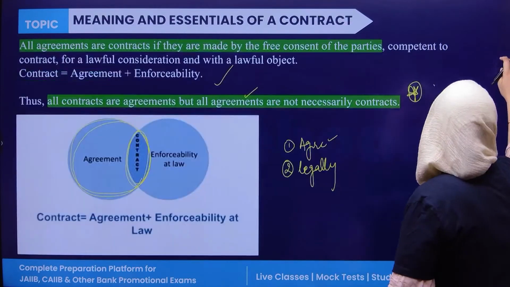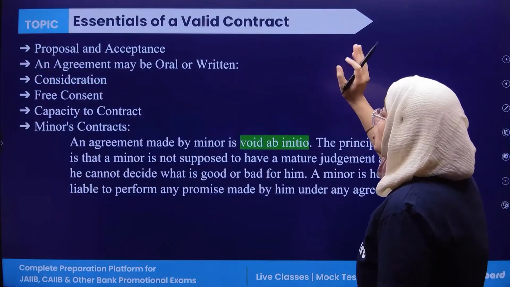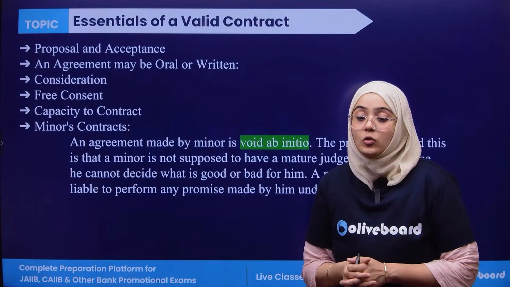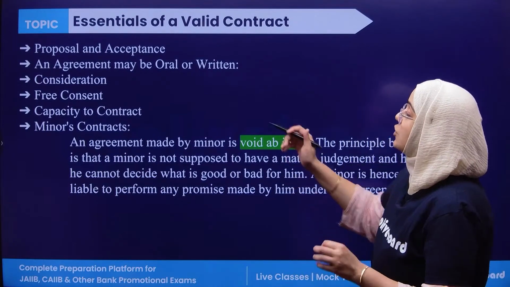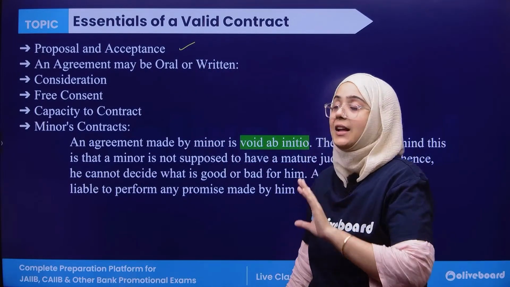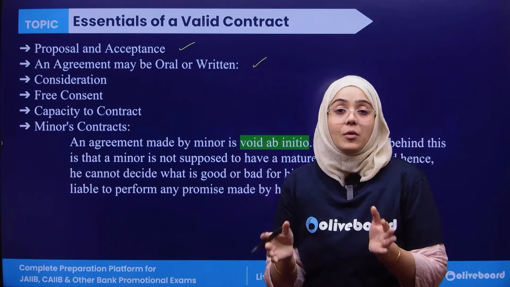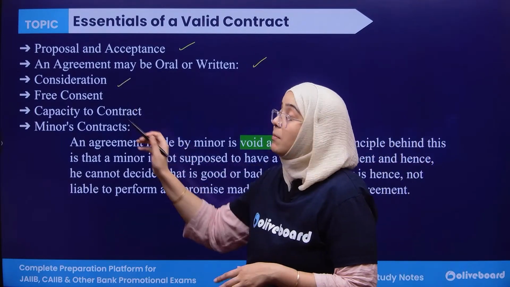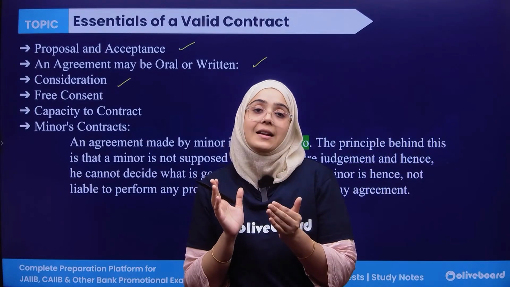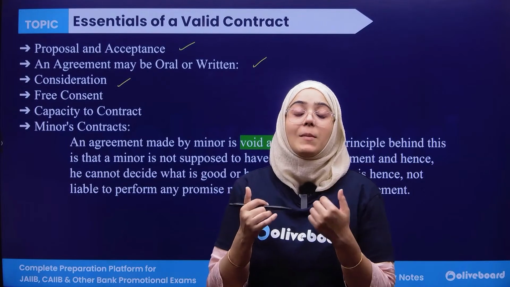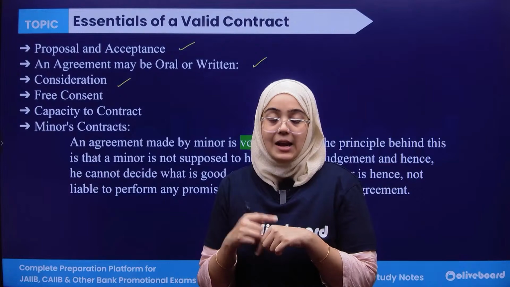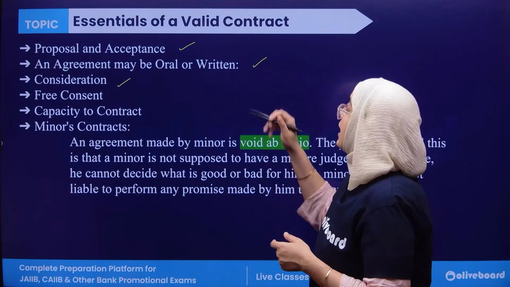Clear? Next, essentials of a valid contract means how a contract is actually valid. First of all, there should be a proposal, there should be an acceptance. A proposal becomes a promise when it is accepted. Remember this. An agreement can be written as well as oral. It must have a consideration. You must be exchanging something. There is no one-sided agreement. I am offering you something, you are offering me something. For example, I want to sell my car to you, you must offer me some money for that. There should be a consideration in the contract.